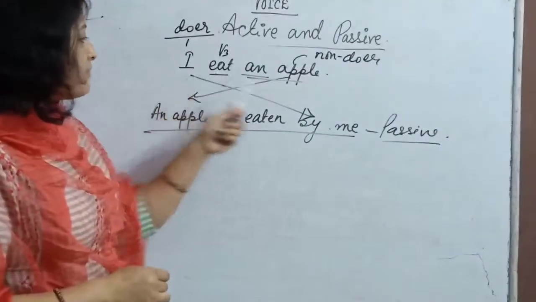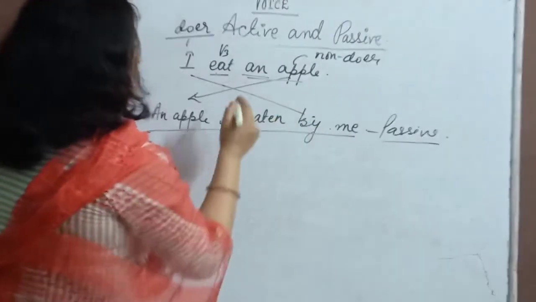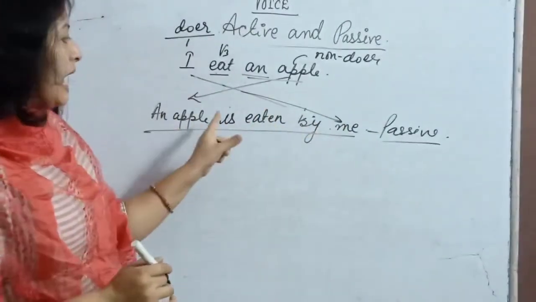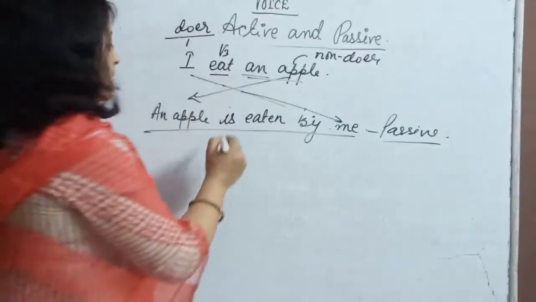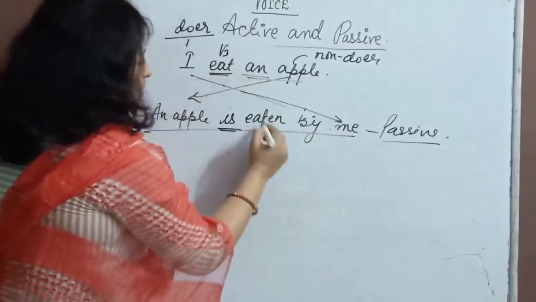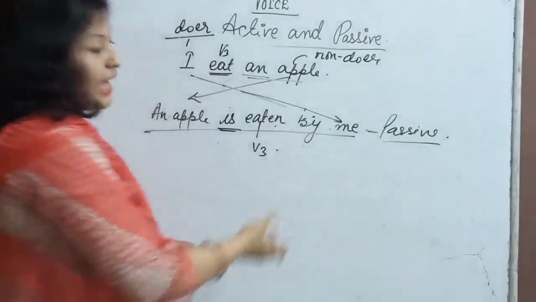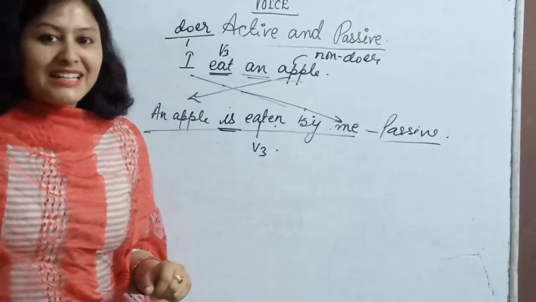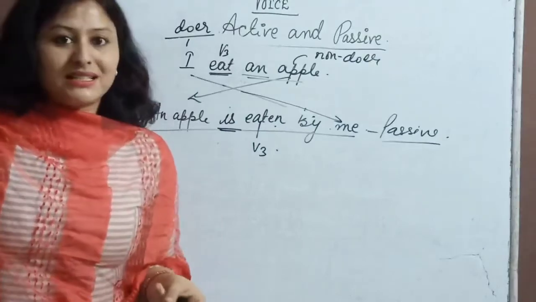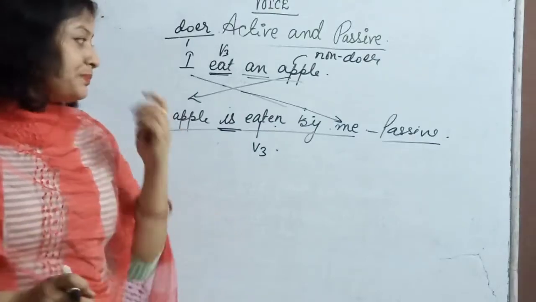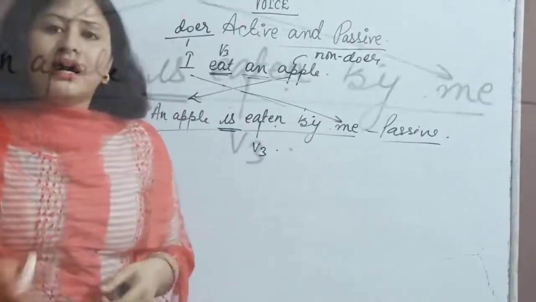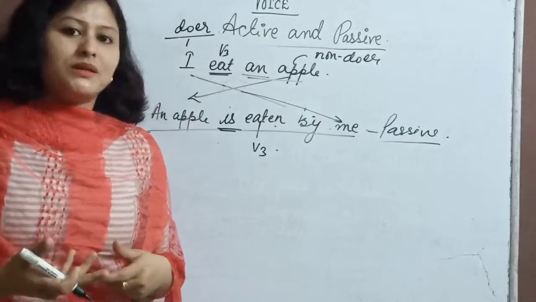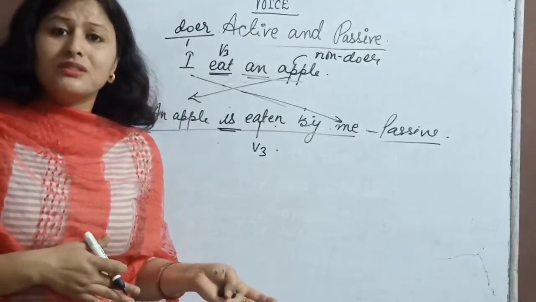You can see here we have swapped our doer with the non-doer, and because it is in present tense, we have used is. We have used the third form of the verb, eaten, and our passive is ready. Okay, it's not that difficult, it's very simple. Just practice it at home. Now let me tell you how the different tense forms change. Like simple present, we have already discussed tenses in our previous sessions.